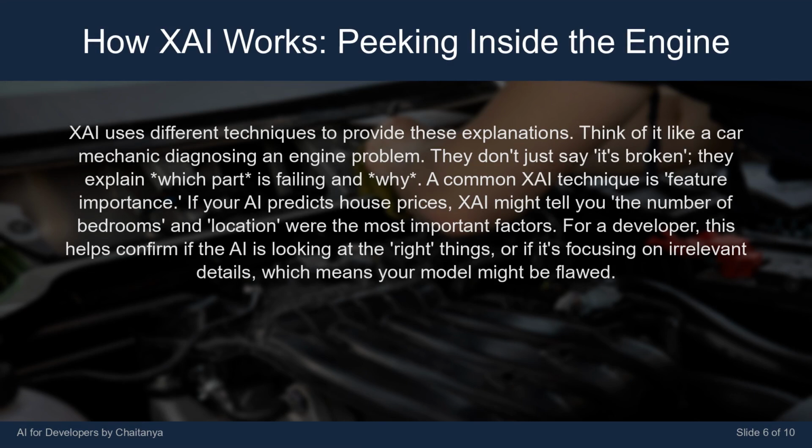XAI uses different techniques to provide these explanations. Think of it like a car mechanic diagnosing an engine problem. They don't just say, it's broken. They explain which part is failing and why. A common XAI technique is feature importance. If your AI predicts house prices, XAI might tell you the number of bedrooms and location were the most important factors. For a developer, this helps confirm if the AI is looking at the right things, or if it's focusing on irrelevant details, which means your model might be flawed.